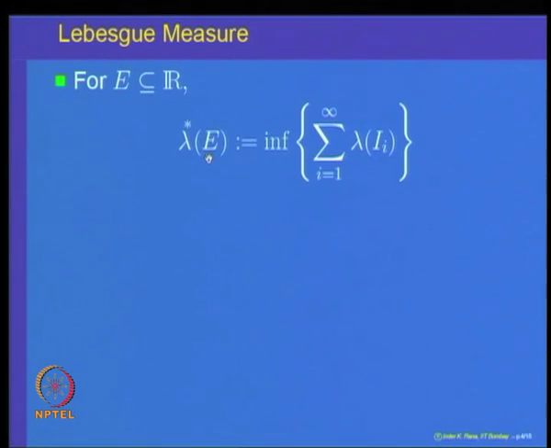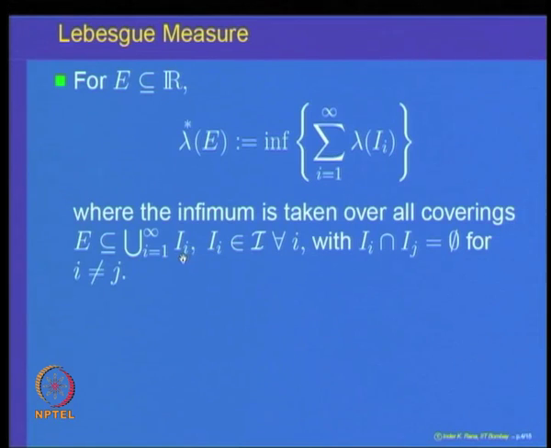So, we can write this outer Lebesgue measure as the infimum over the summation of lambda of the intervals I_i, where the intervals I_i form a covering of the set E, and these intervals are pairwise disjoint. So, lambda star of E is the infimum of the sums of the lengths of the intervals which form a covering of E, and we can take these intervals to be disjoint, because if not, then we can make them disjoint. So, that is the Lebesgue outer measure for a set E.